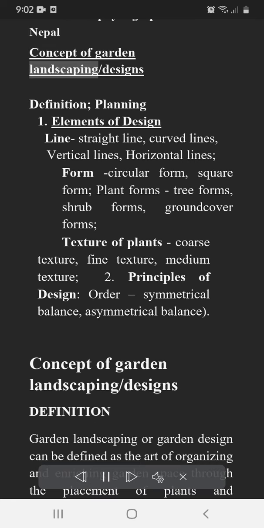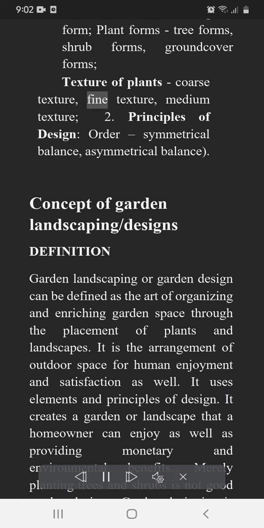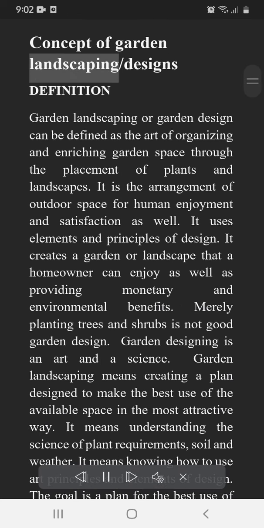Concept of garden landscaping designs. Definition, planning. 1. Elements of design. Line, straight line, curved lines, vertical lines, horizontal lines. Form, circular form, square form, plant forms, tree forms, shrub forms, ground cover forms. Texture of plants, coarse texture, fine texture, medium texture. 2. Principles of design, order, symmetrical balance, asymmetrical balance. Concept of garden landscaping designs. Definition.